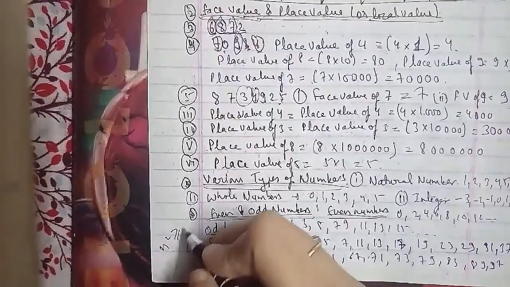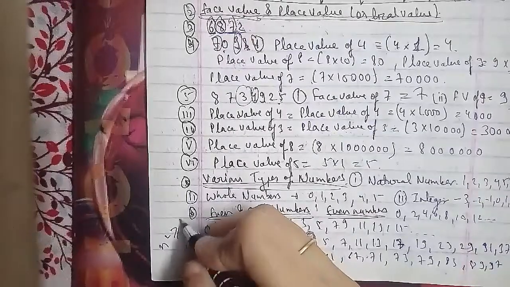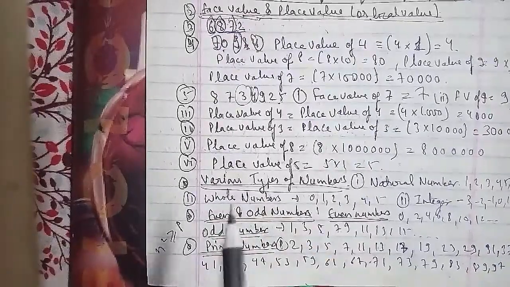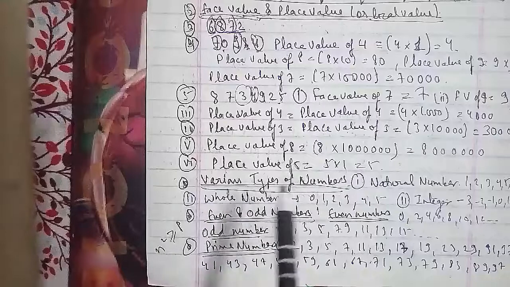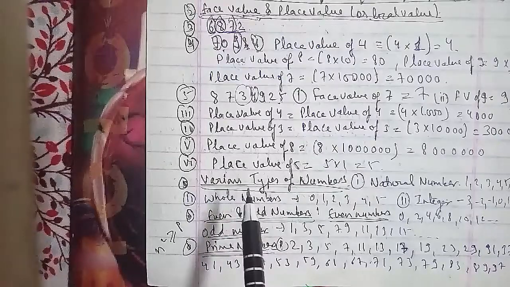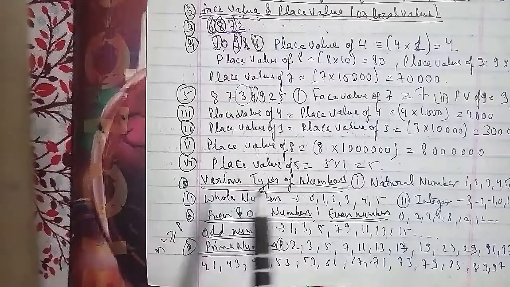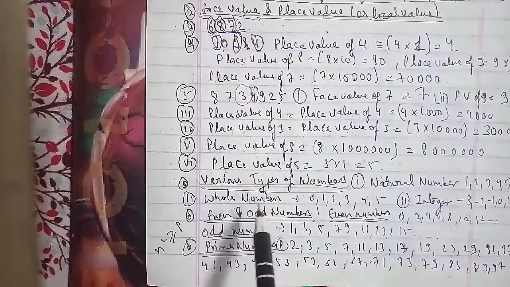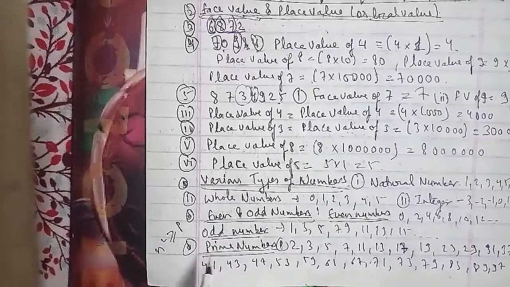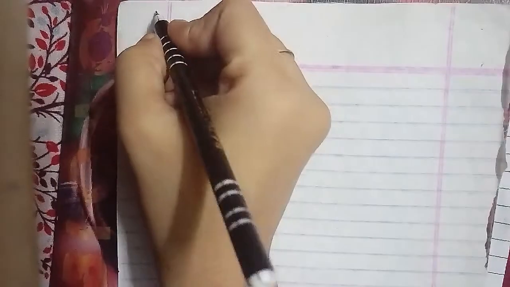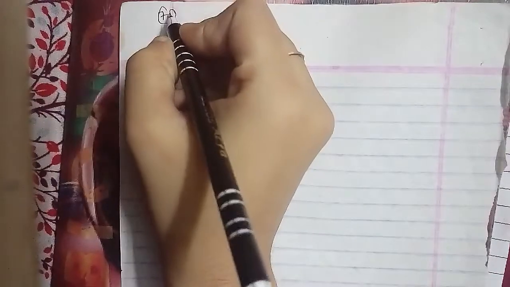As I told you, the formula is n square is greater than or equal to p. So we know that 12 square is greater than 137.